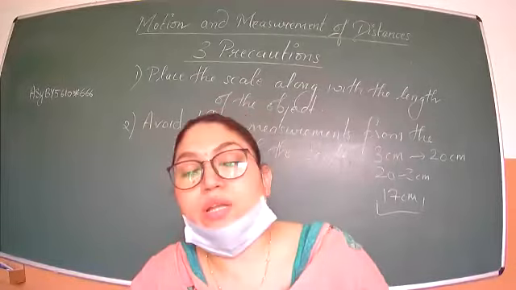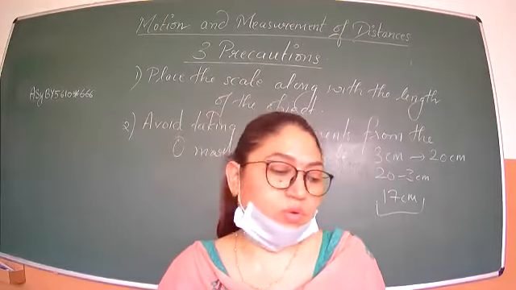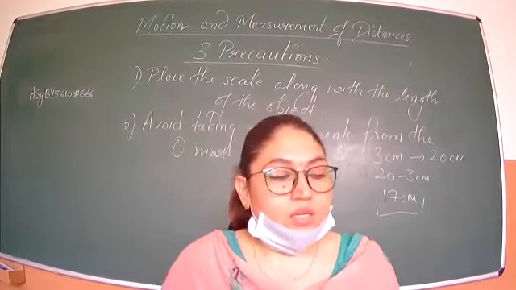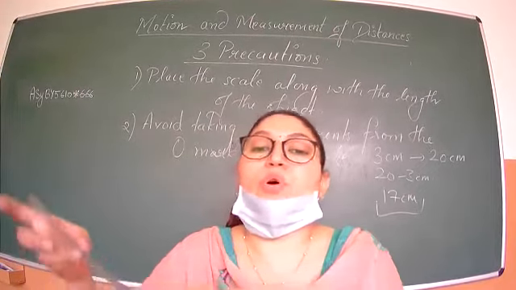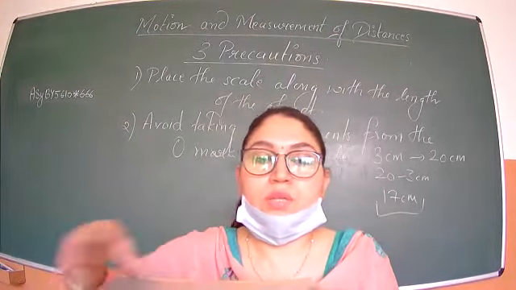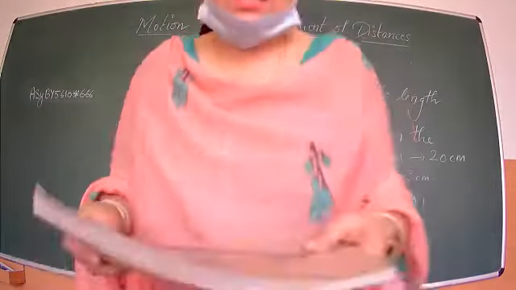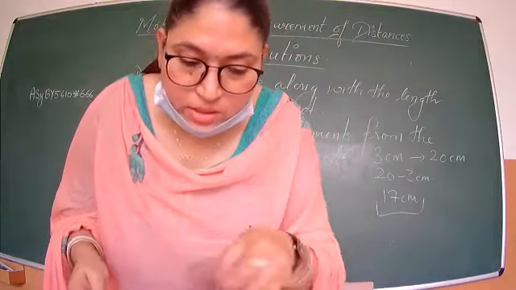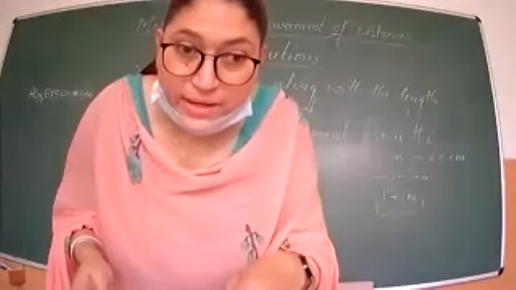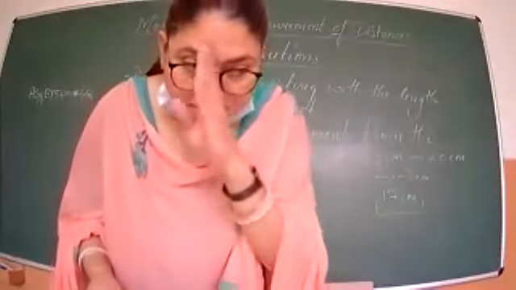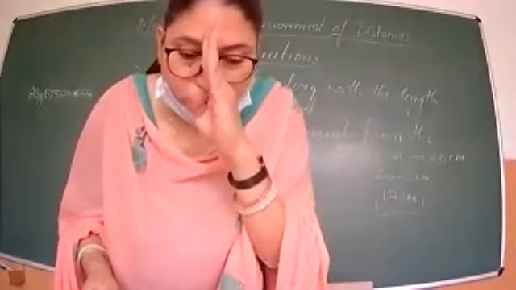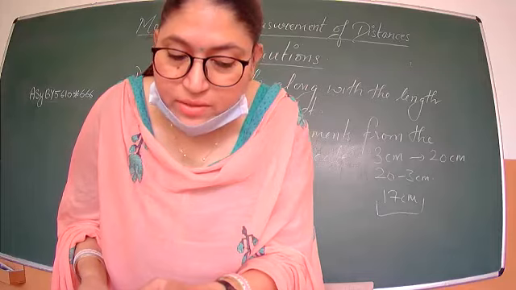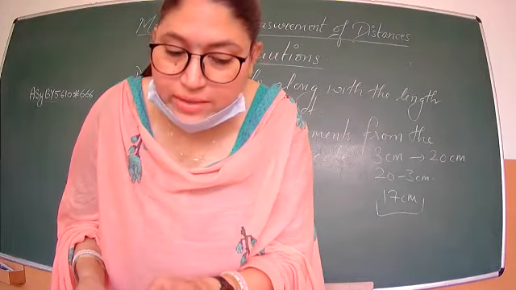I will explain the third point tomorrow. The third point is also very interesting, about how you should see your measurement. See, if this is the book I want to measure, when I'm looking at the measurement, my face should be exactly in the center of the mark where I want to read.